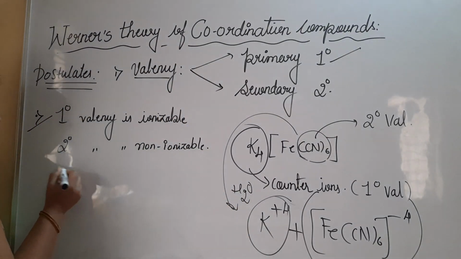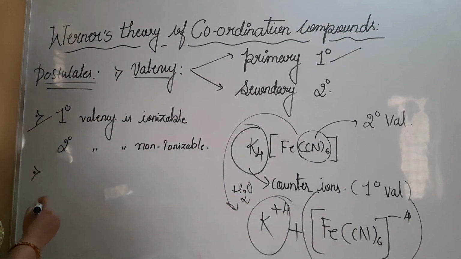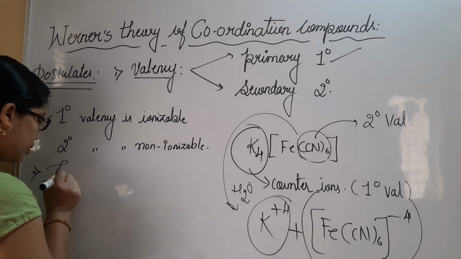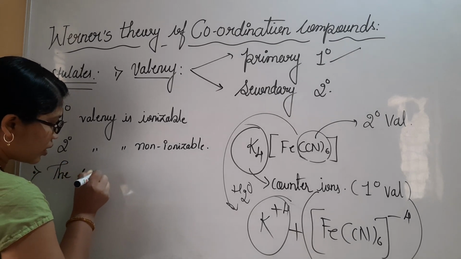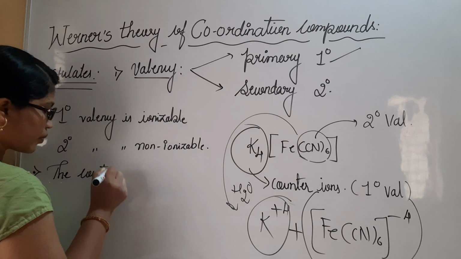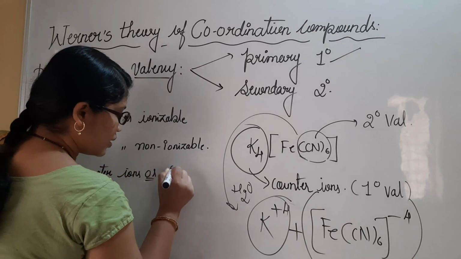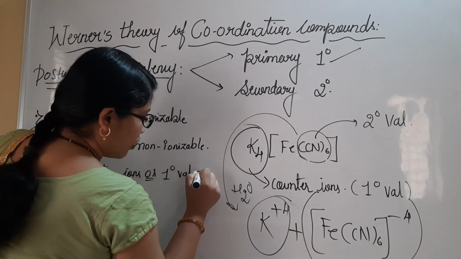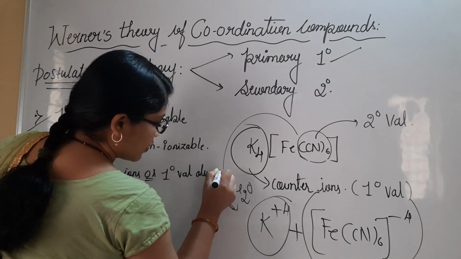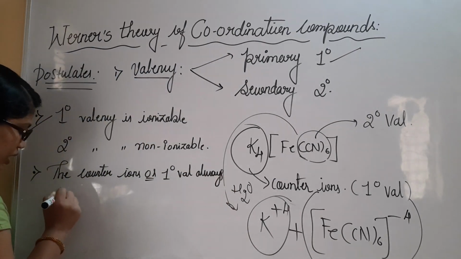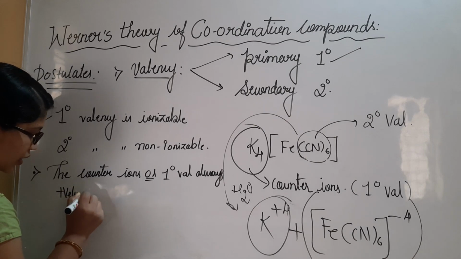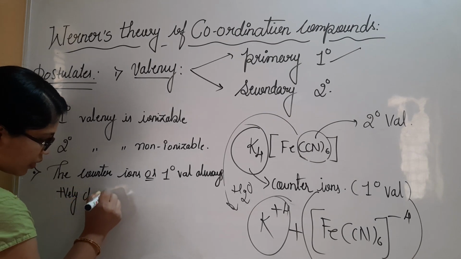Now let me write the third postulate. The counter ions, which are primary valency, are always positively charged.